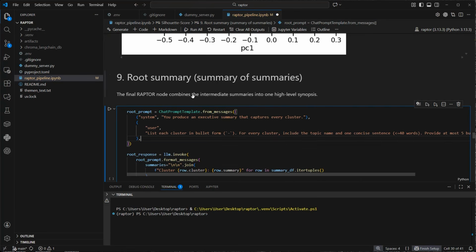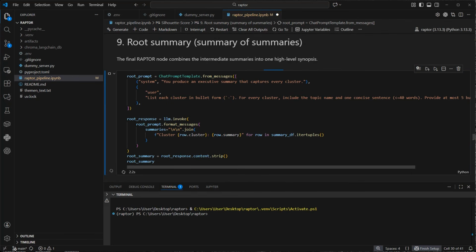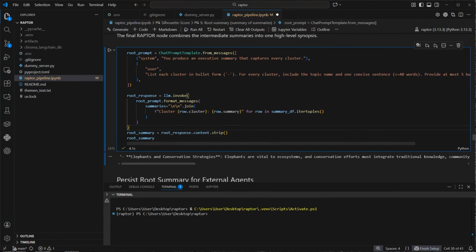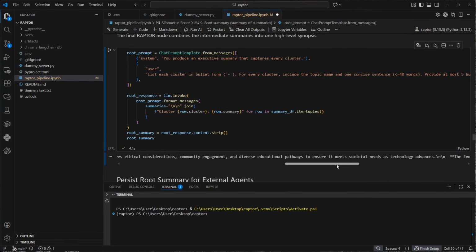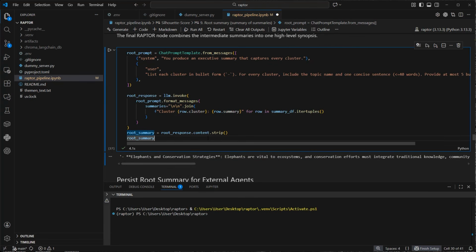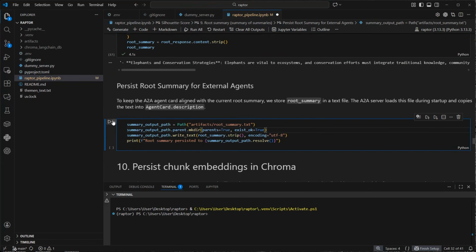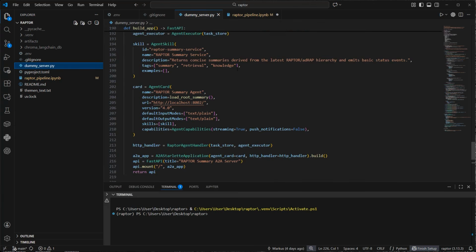So at the end we're just gonna produce a root summary of these, let's still call it clusters, but at the end we should get a description of every summary, and that means elephants, programming and also football. So this means that with Raptor the LLM identified the high-level topics of that document, and we can now use that root summary and provide that for the dummy server as description. So we just save that in this case in a text file, and now we've got our dummy server.